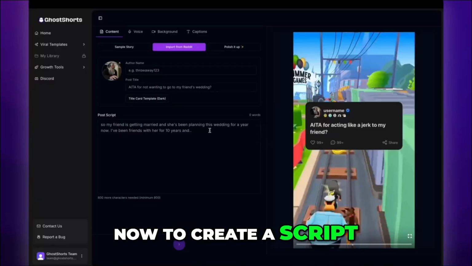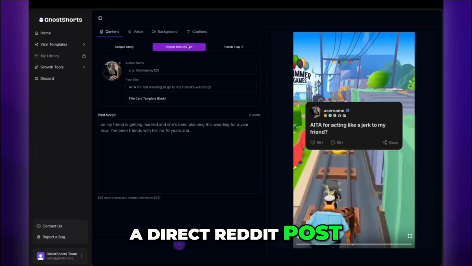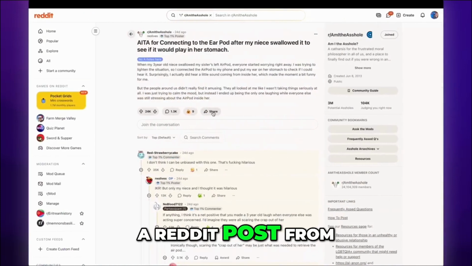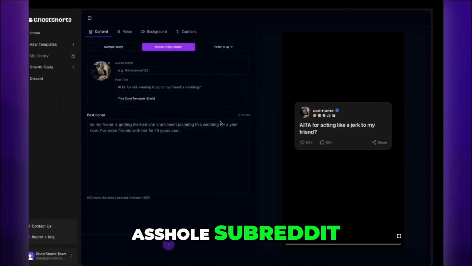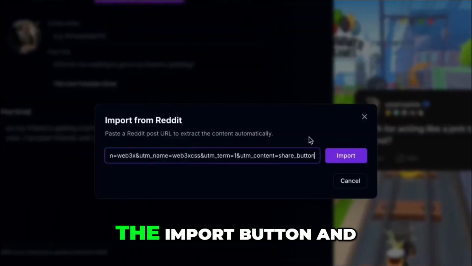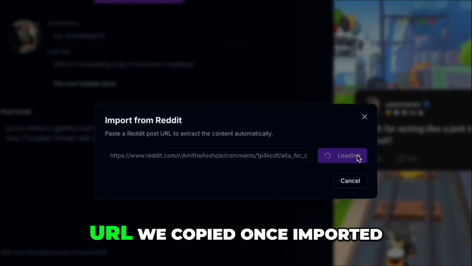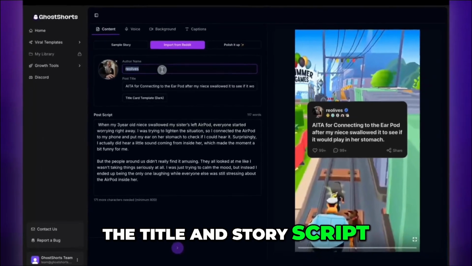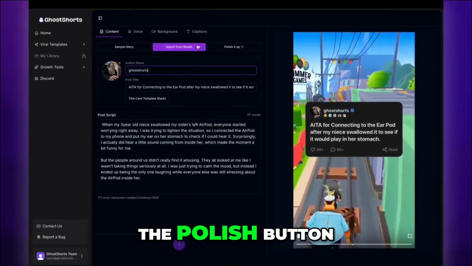Now, to create a script, you can either import a direct Reddit post URL or manually type out your own story. For this video, we will be using a Reddit post from the Am I the Asshole subreddit. Let's select a post from the subreddit and copy the link. Then we will click the import button and submit the Reddit post URL we copied. Once imported, we can manually edit the title and story script, or we can clean it up by clicking the polish button.